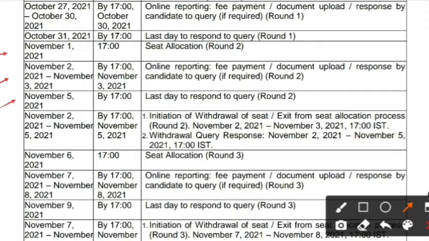Next, November 5 up to 5 p.m. is the last day to respond to the query of round 2. Next, from November 2 to November 5 up to 5 p.m., you can withdraw the seat that was allotted to you, or you can exit from the seat allotment process of round 2. From November 2 to November 3 up to 5 p.m., you can withdraw your query response.